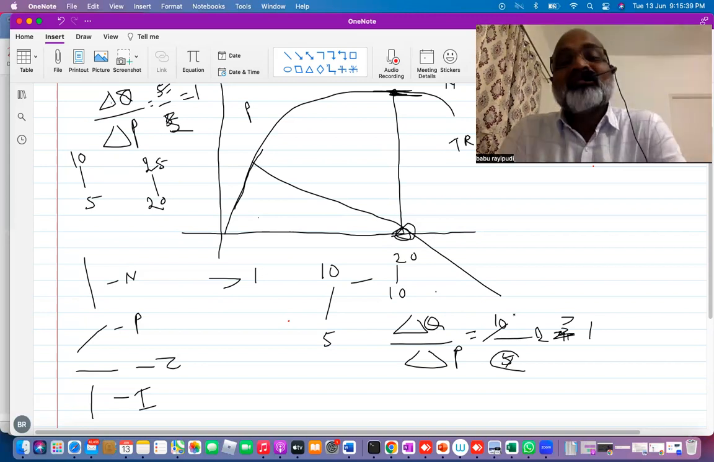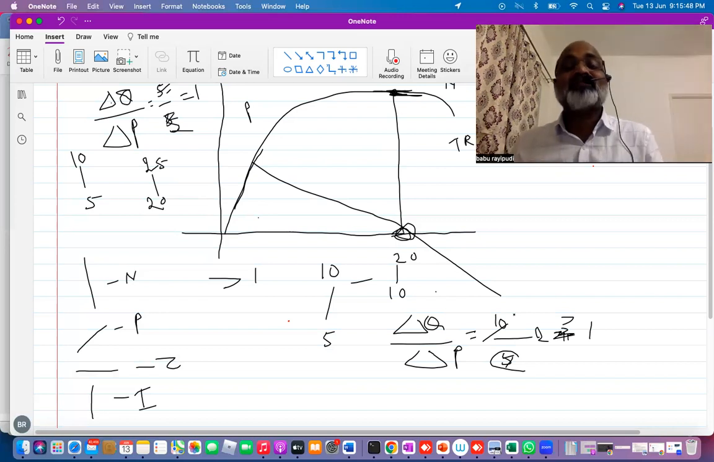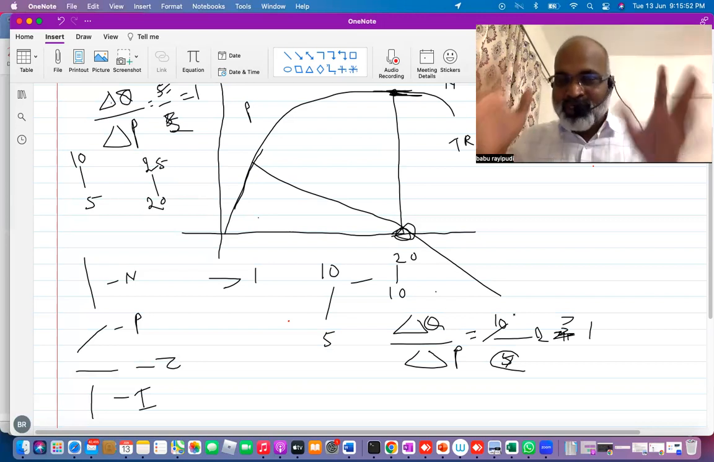Similarly, when elasticity is less than 1, change in demand is less than change in price, which means you have less marginal revenue. So therefore, marginal revenue is negative. Simple. So first 2 points you attack.